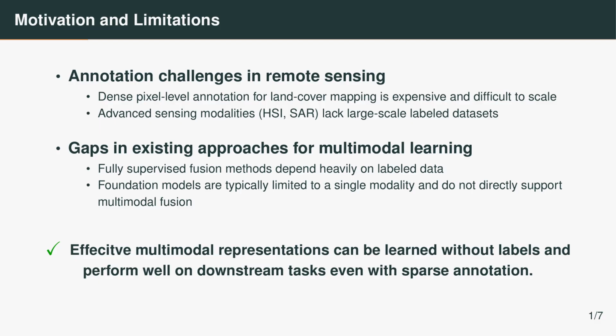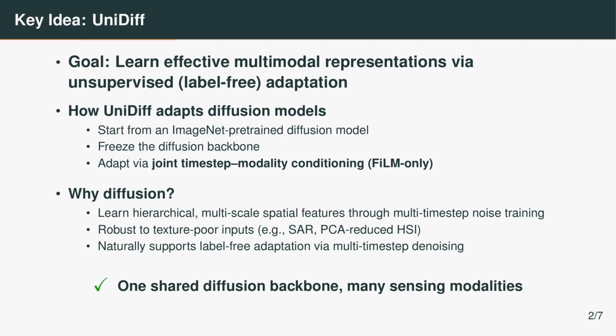At the same time, foundation models show that the large-scale unlabeled pre-training can learn the strong representations for downstream tasks. But these models are usually limited to a single modality and do not directly support the multimodal learning. So this leads to our key question: can we learn effective multimodal representations without labels and still perform well on the sparse annotation? To answer this question, our key idea is UniDiff.